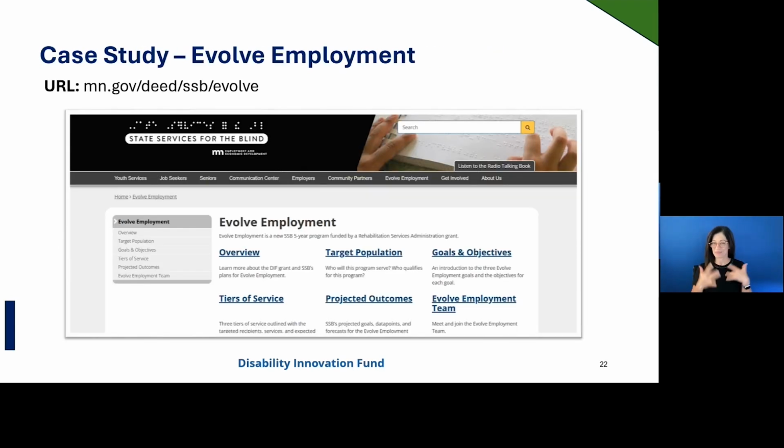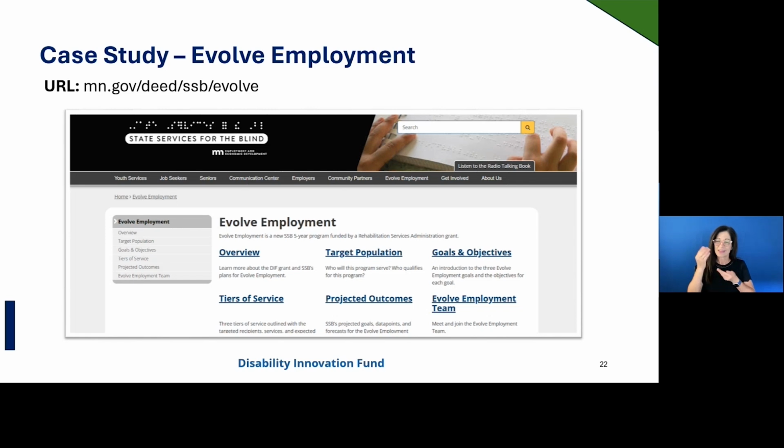And now I'm excited to get into our case study examples. We have Dacia Van Alstein, Project Manager of Evolve Employment, the project and website we'll be discussing today. Looking at the website types we discussed at the beginning of the presentation, their website falls into the extension category. During our Q&A, you'll see a screenshot of their website, mn.gov/deed/ssb/evolve, featured on the screen.